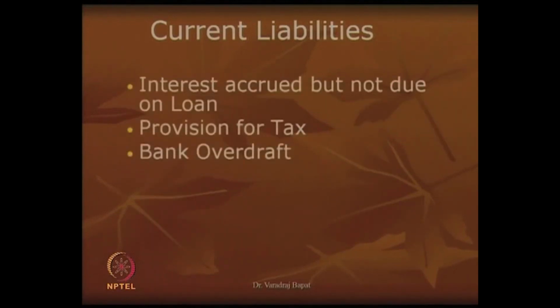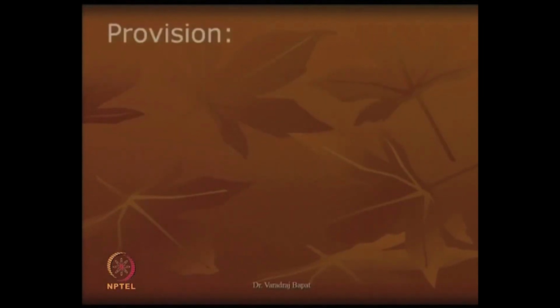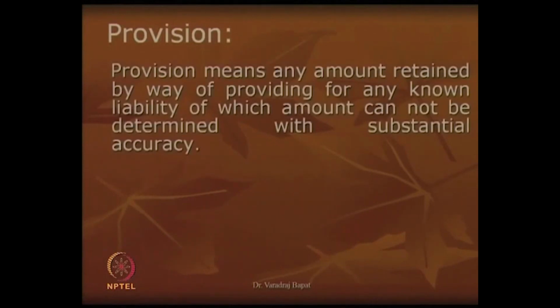Now, let us go into another type of current liability, that is known as provision. Now, provision is a liability where the amount of it is not substantially defined with proper accuracy. For example, let us assume that we pay electricity bill every month.